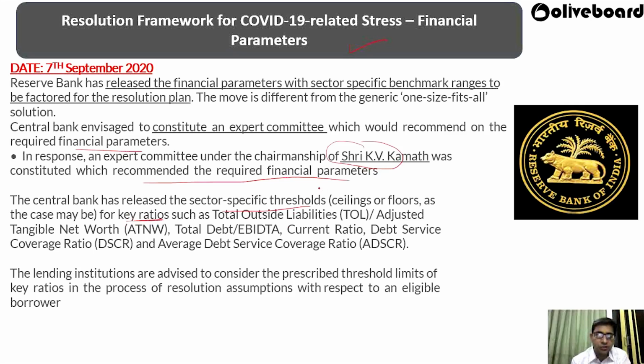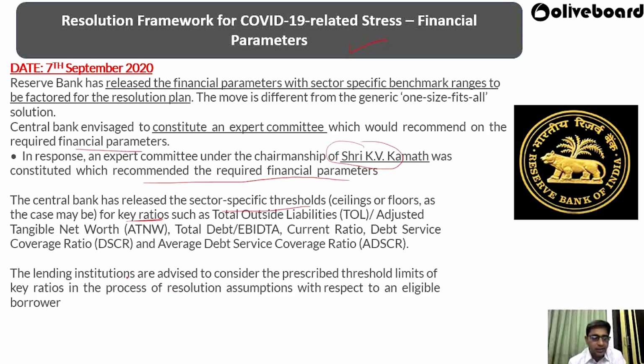These are the key ratios to be taken into consideration: total outside liabilities divided by adjusted tangible net worth, then total debt by EBITDA, current ratio, debt service coverage ratio and average debt service coverage ratio. These are some of the financial parameters to be considered for any kind of resolution framework for COVID-19 related stress. These parameters were suggested under the chairmanship of KV Kamath sir.